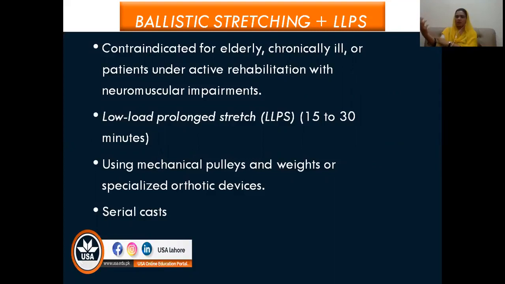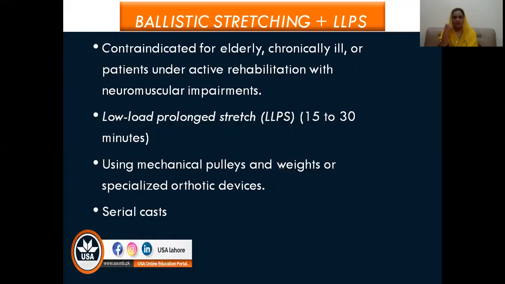For example, if someone has tight elbow flexors, we place the limb in the lengthened position and give a weight in the hand. Because of that weight, when gravity pulls, the stretch will automatically come on the elbow flexors. So that is low load long stretch, and the patient can hold that. Even a positional stretch can be used. Most of the time we use positional stretch or body weight stretch for low load long stretch. Then there is an option of serial cast.